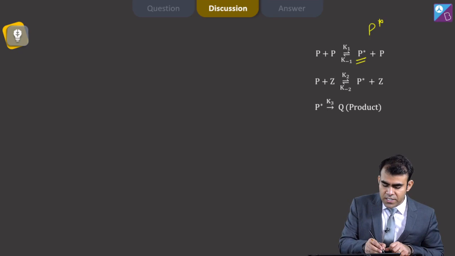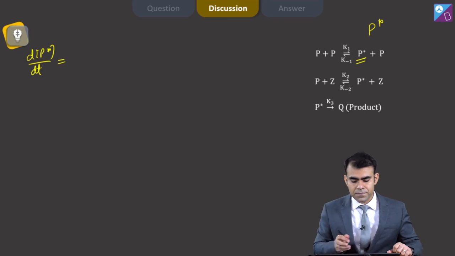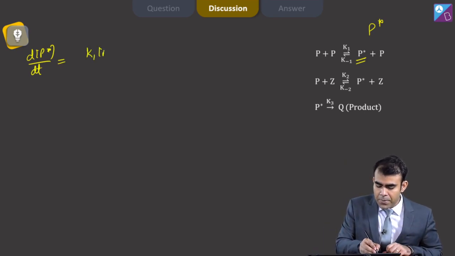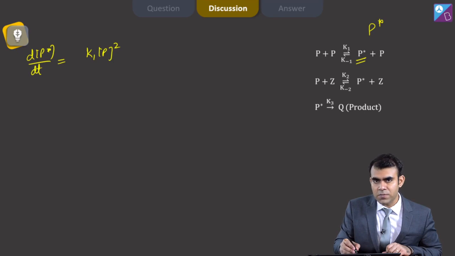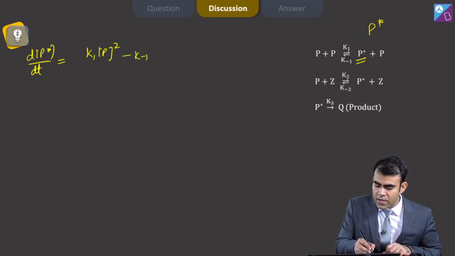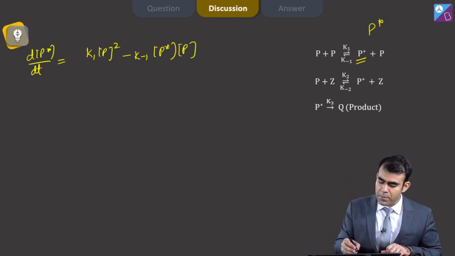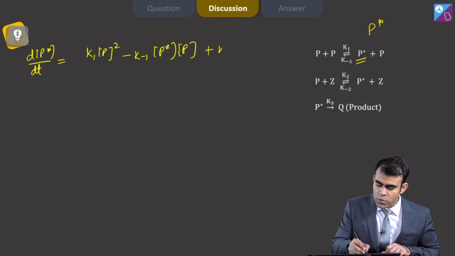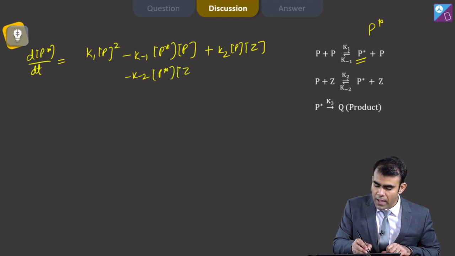So the steady state approximation says that dP star by dt can be written as K1 P square, since it is forming from P, minus K minus 1 P star into P. Then again it is forming from P and Z, so this is K2 P into Z, minus K minus 2 P star and Z, and finally minus K3 P star.